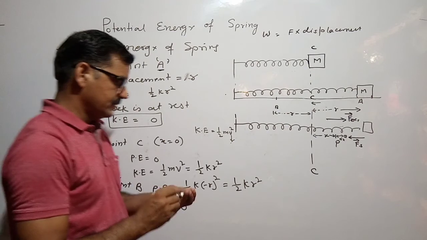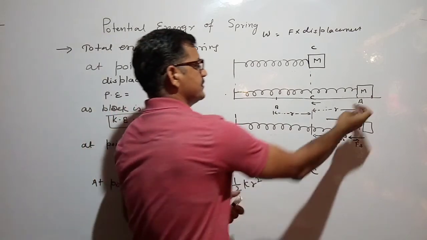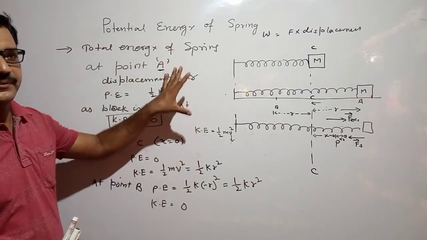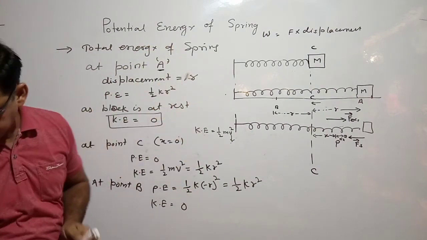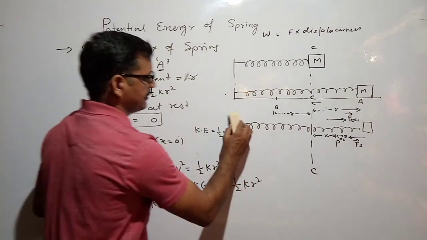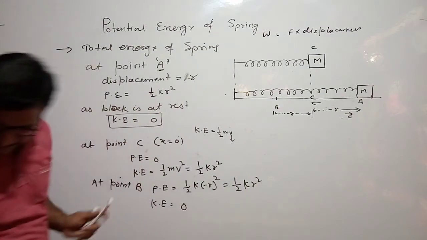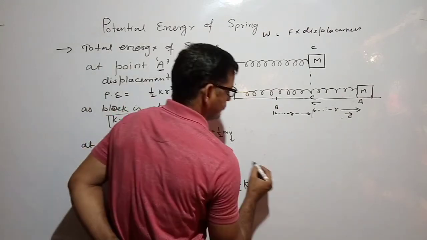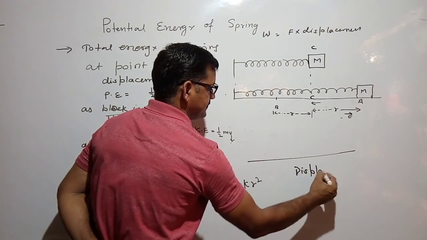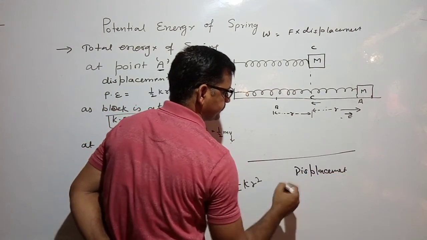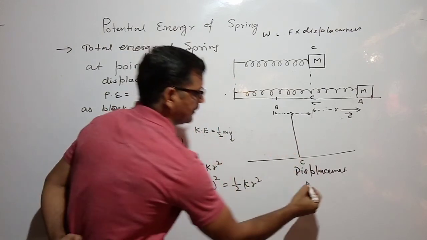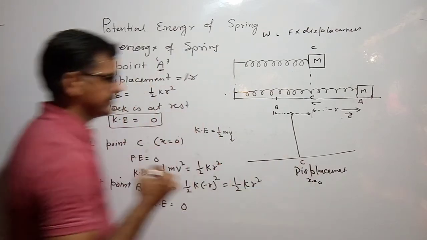Means to say, during this motion from point A to B, the net energy of the spring remains constant. We will represent it graphically. So I have to remove it. Let here be a horizontal line, in this way we are representing displacement, and let this be our mean position, point C. At point C, displacement was 0.